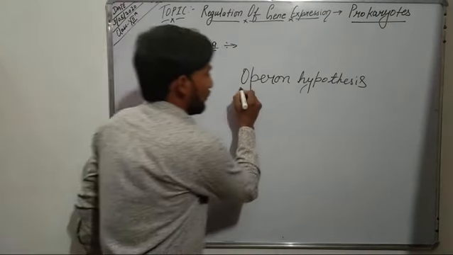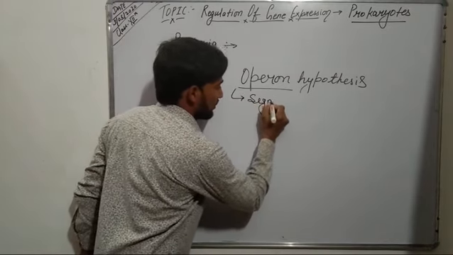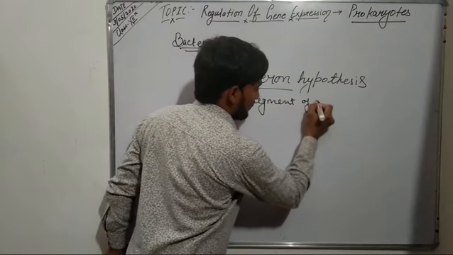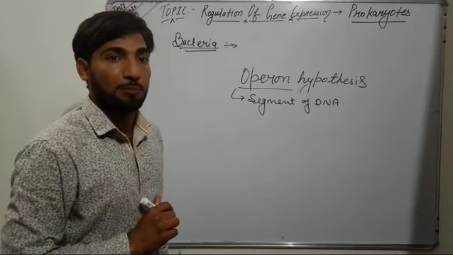Now this operon is a segment of DNA which consists of 4 different types of genes.